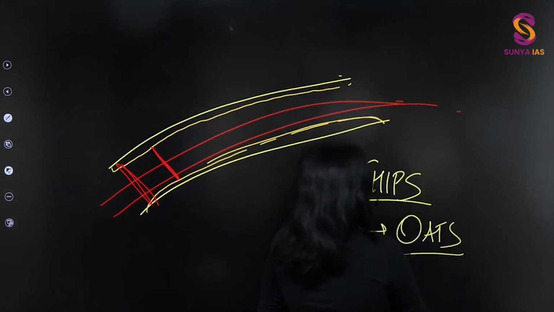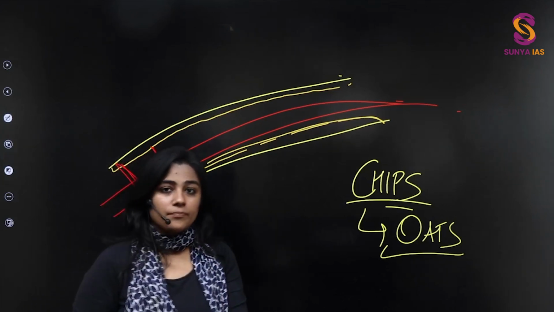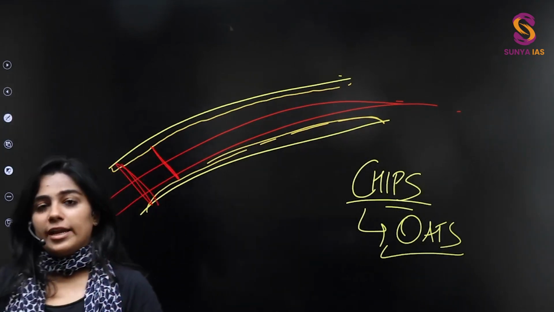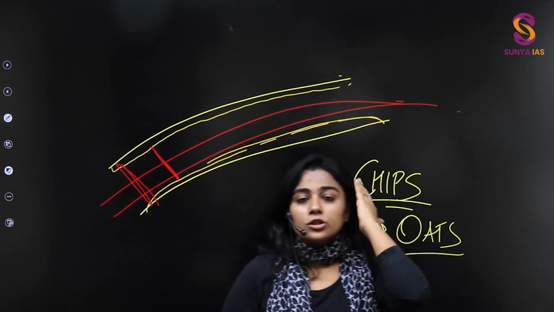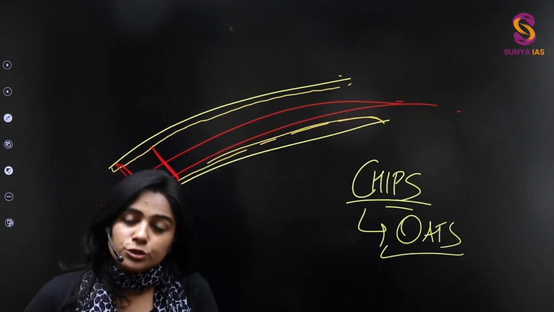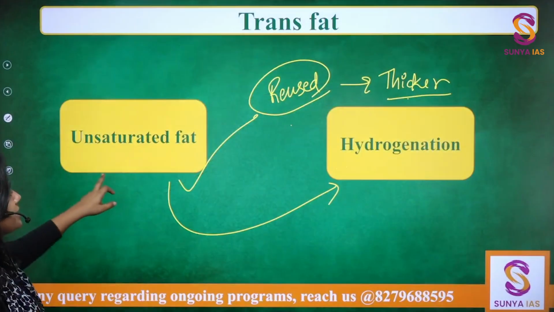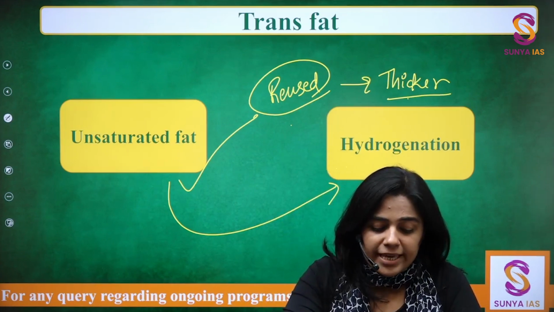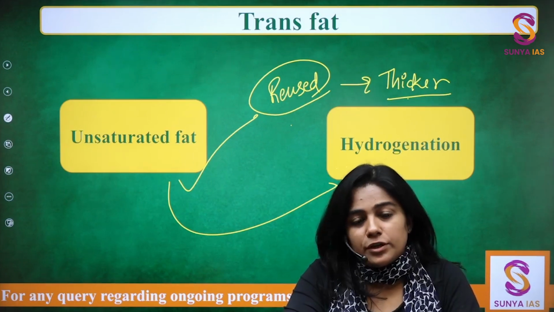Okay, because even things like oats or cornflakes are ultimately fried at one level. When you talk about cornflakes, anything that is crispy has to be fried. It cannot get crispy automatically. So the Western habits that we see as being very healthy also have some sort of trans fat. Trans fat is a kind of unsaturated fat which goes through a repeated process of hydrogenation, making the digestion of this particular fat more and more difficult.